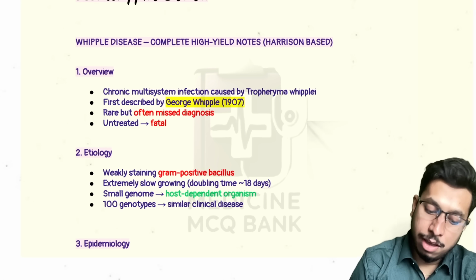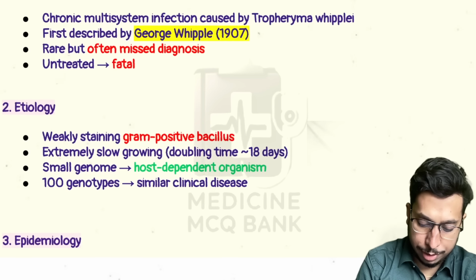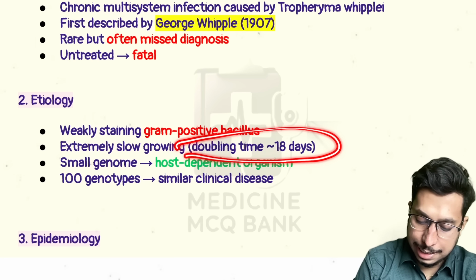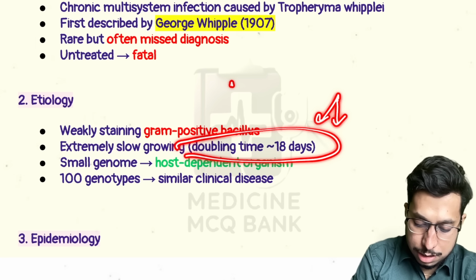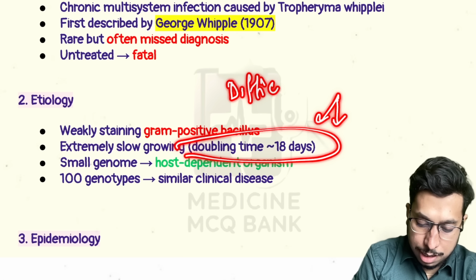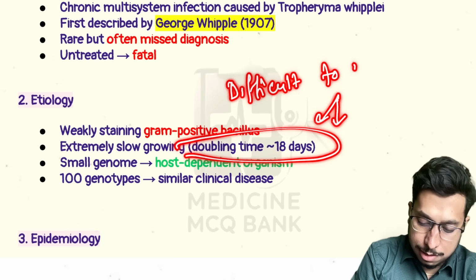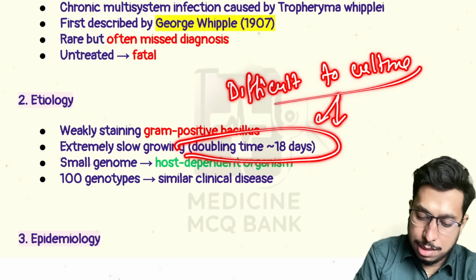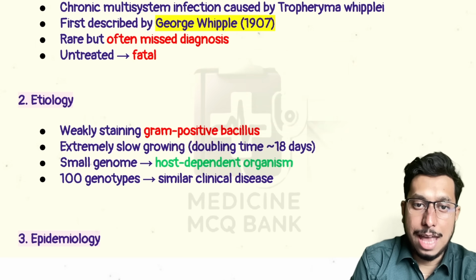Okay, so it is caused by, as the name goes, Tropheryma whipplei, which is a gram-positive bacilli. The issue with this gram-positive bacilli is that it is very slow growing. So doubling time is 18 days. So it is very difficult to culture. Okay, so culture is not the best test for diagnosing the case.